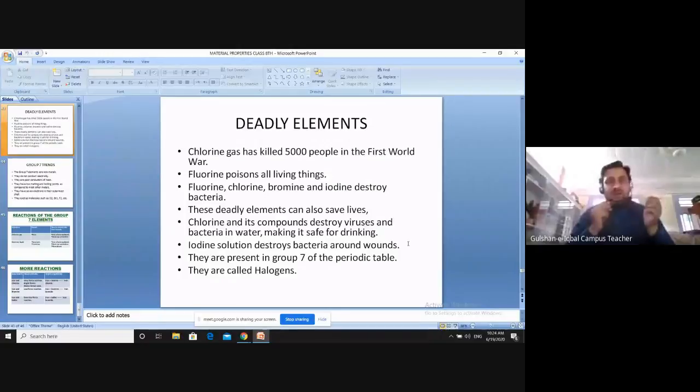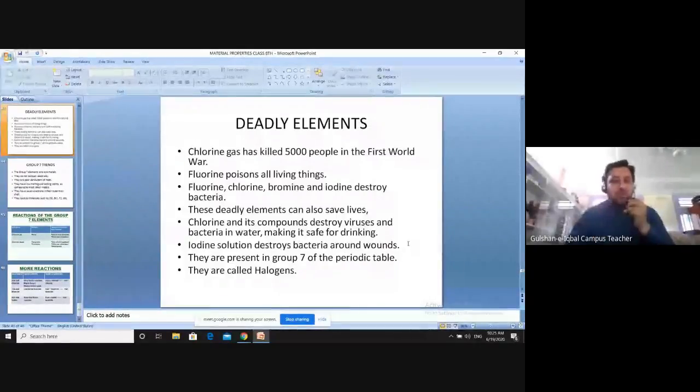And as the student said, we put that in the swimming pool as well, so that the water becomes clean. Clean from what? Clean from bacteria and viruses. When you go to swim in that water, the viruses and bacteria do not harm or infect you. So we use a little amount of chlorine in the water, not a huge amount, because if we use a huge amount of chlorine, it can kill human beings. So we use a very small quantity, so that if any virus or bacteria is present, it will be killed. That is what chlorine and the compounds of chlorine are used for.